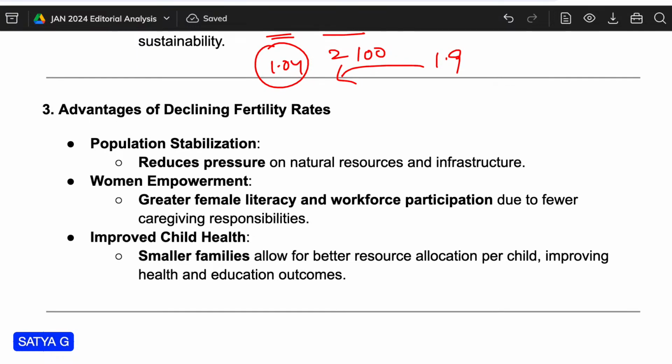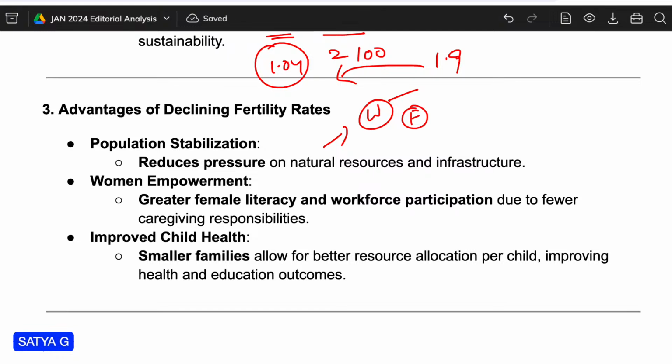So friends, we have both sides with respect to fertility. If you take the advantage of declining fertility rates: when the fertility rate declines, population is going to stabilize. At the same time, what will happen? When the people are fewer, the pressure on natural resources like water, forest, land and food decreases. Right now we are facing issues like water scarcity.